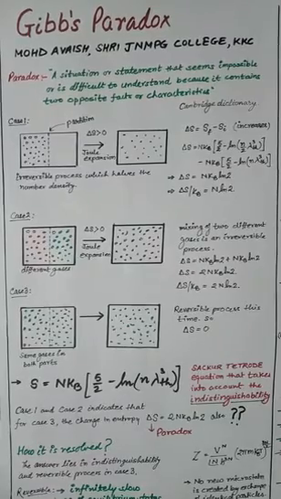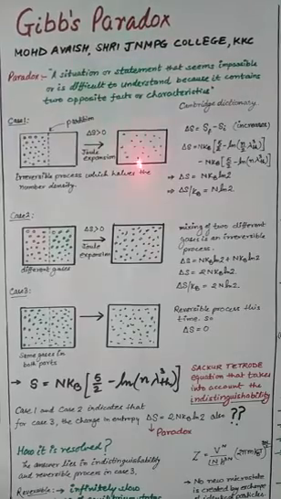Since this Joule expansion is an irreversible process, and we know that in any irreversible process the entropy of the system always increases, if I want to calculate that entropy I would use the equation I have written here: S equals N k_B times (5/2 minus log of n lambda thermal cubed). I will tell you about this equation somewhat later.